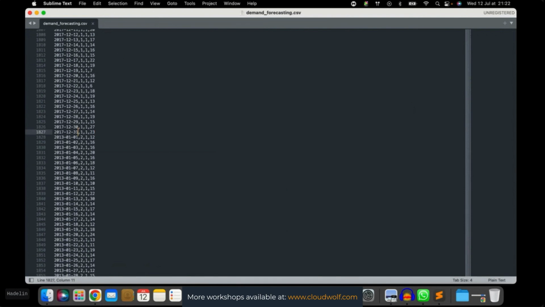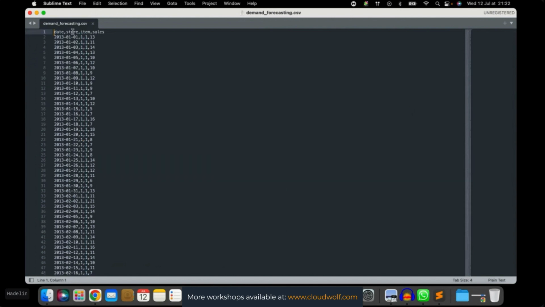It goes up to December 31st, 2017. As you can see, this is for the first item of the first store, because here we have in the second column the store, and in the third column, the item. So basically, to sum up in one sentence, this contains the sales of each item in each store at this particular date.